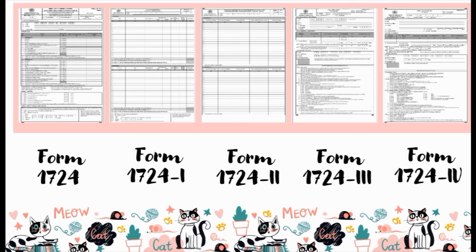Here is an example of the forms that should be fulfilled by the withholder. They are form 1724, or in Indonesian we call it formulir induk, and the second one is form 1724-1, form 1724-2, form 1724-3, and form 1724-4.